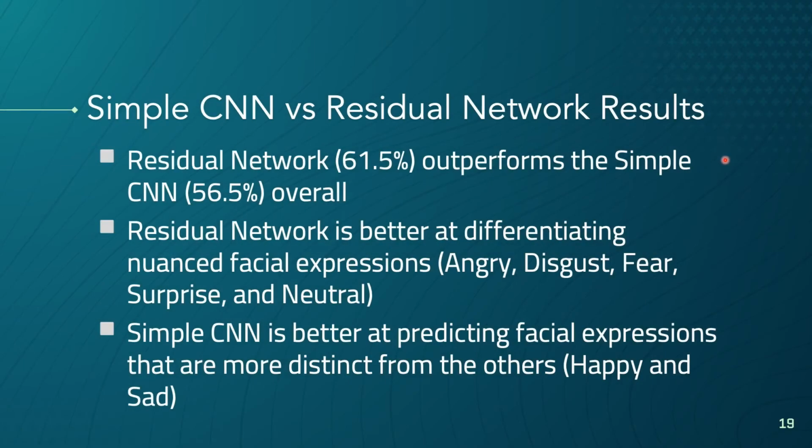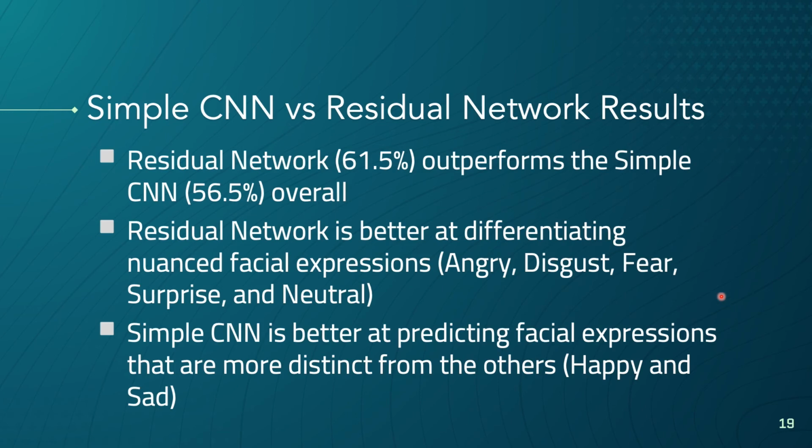The residual network achieved a higher accuracy on the test set than the simple CNN, which is in line with our expectations. An interesting result is that the residual network has a higher accuracy for anger, disgust, fear, surprise, and neutral, while the simple CNN has a higher accuracy for happy and sad. This indicates that the residual network is better at determining differences between more nuanced facial expressions. Another important difference is that the residual network can classify images as disgust.